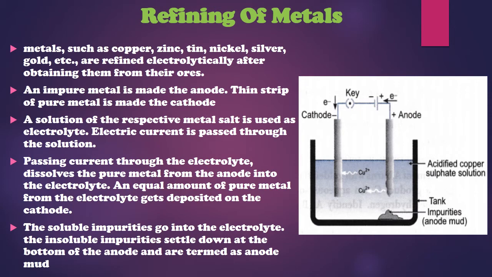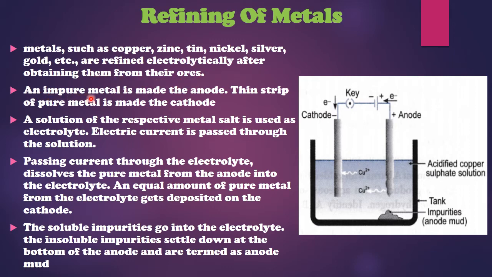Refining of metal. Refining of metal is making the metal more fine, means trying to attain a metal which is 99.9% pure. There are certain metals which we need to be very pure. Metals such as copper, zinc, tin, nickel, silver and gold etc. are refined electrolytically after obtaining them from their ores.